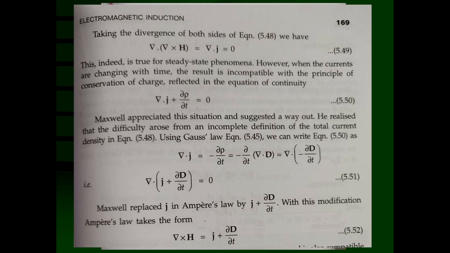Now if you differentiate first with the space coordinate and then the time coordinate, or you can change the order, you can differentiate with respect to the time coordinate first and then with the space coordinate, it makes no difference.